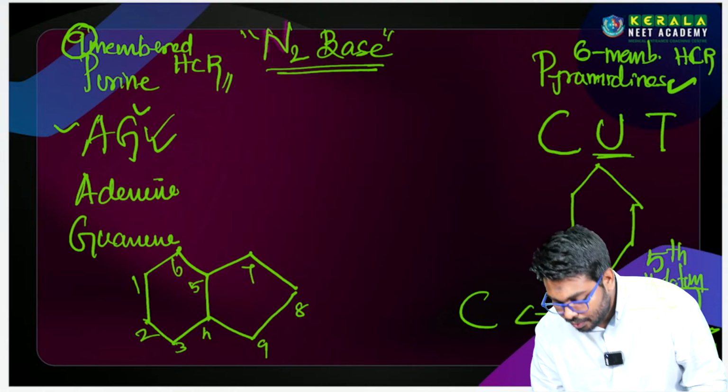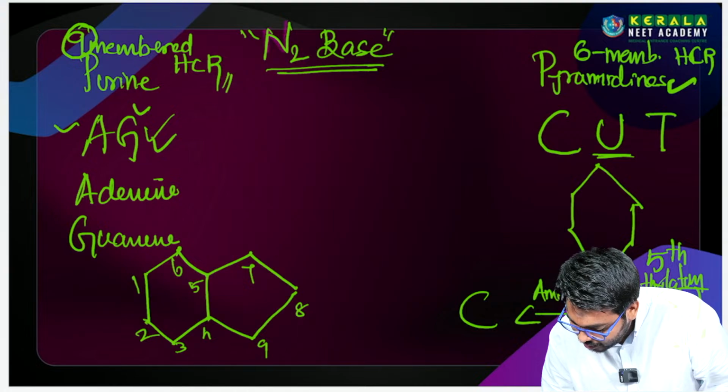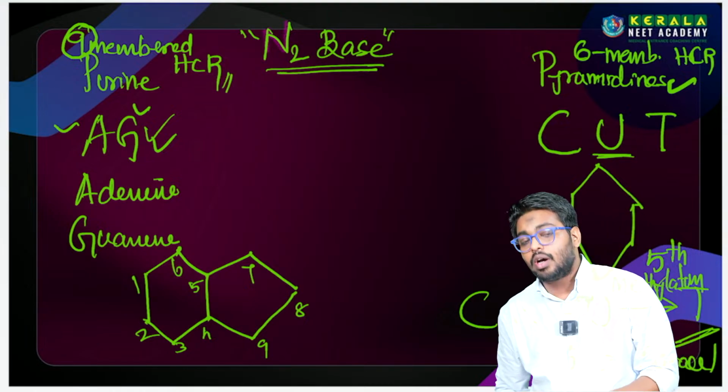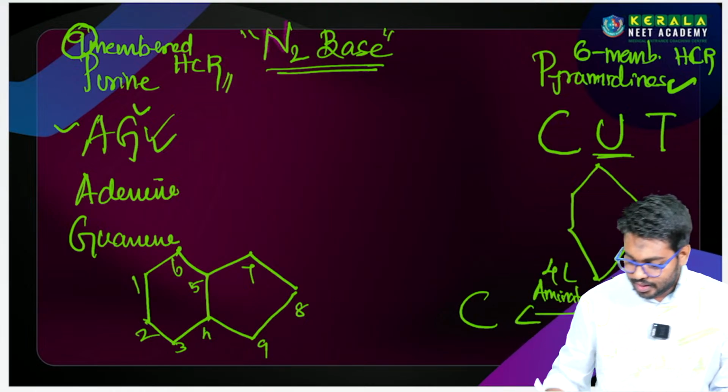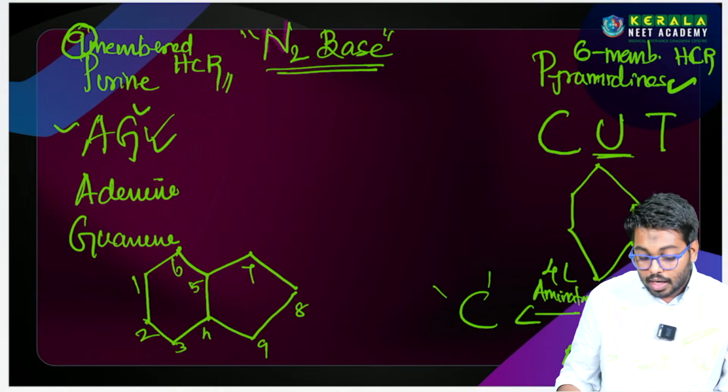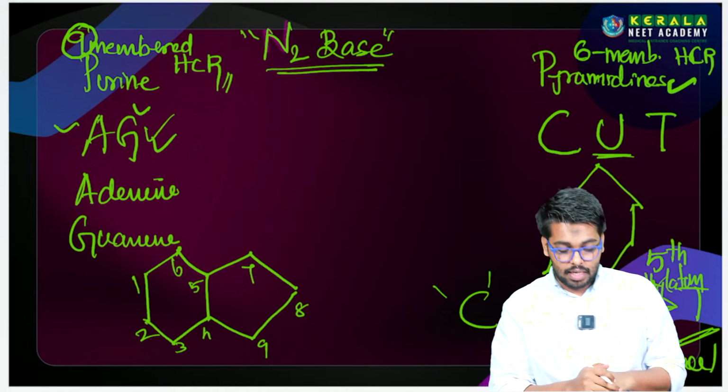Similarly, amination of uracil at the 4th carbon: if you do amination on the 4th carbon, you will get cytosine. So this is actually the nitrogen base.